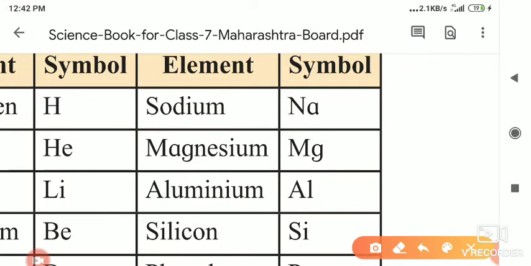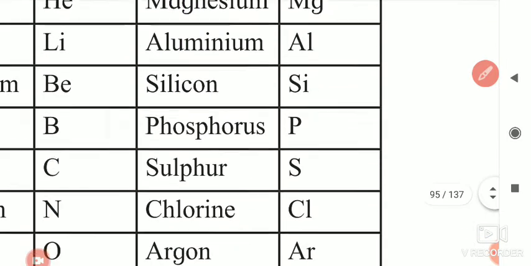So here, M for Mg, magnesium, and Mn, manganese. For magnesium they took the first and the third letter as the symbol. Aluminium, first and second letter. Silicon, first and second letter, because S is for sulfur. That's why for silicon they took the first and second letter.